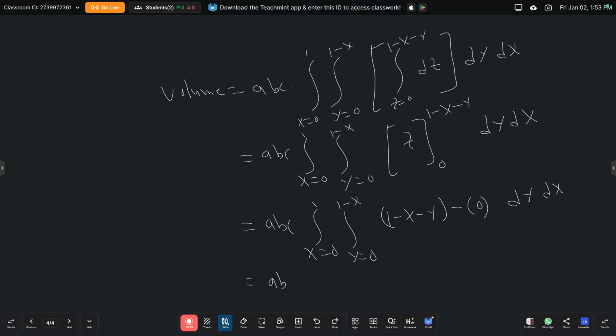This is equal to abc into integral x equal to 0 to 1 and integral y is from 0 to 1 minus x, 1 minus x minus y into dy into dx. Next, we are going to integrate this with respect to y.